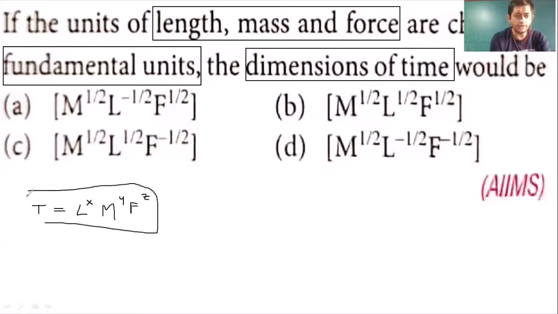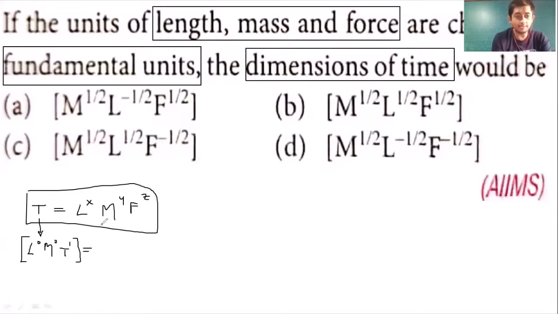Right. So first we'll find the dimension for t. So t means L raised to 0, M raised to 0, T raised to 1. That is the dimension for t. And that should be equal to L raised to x.